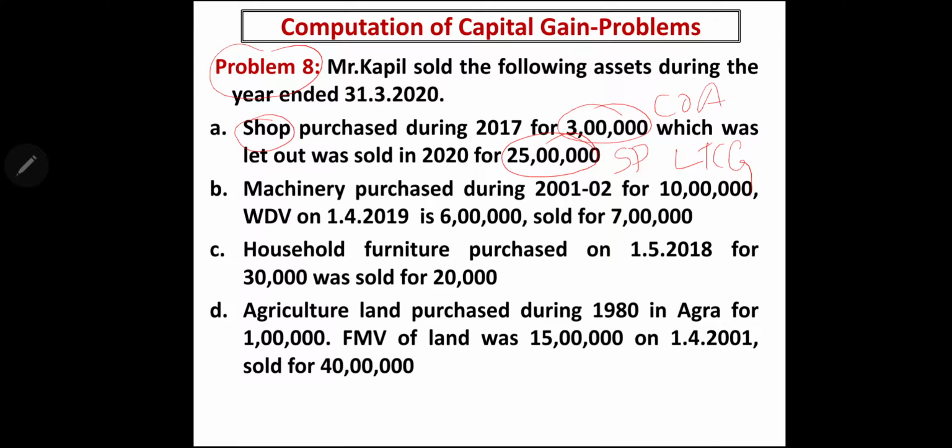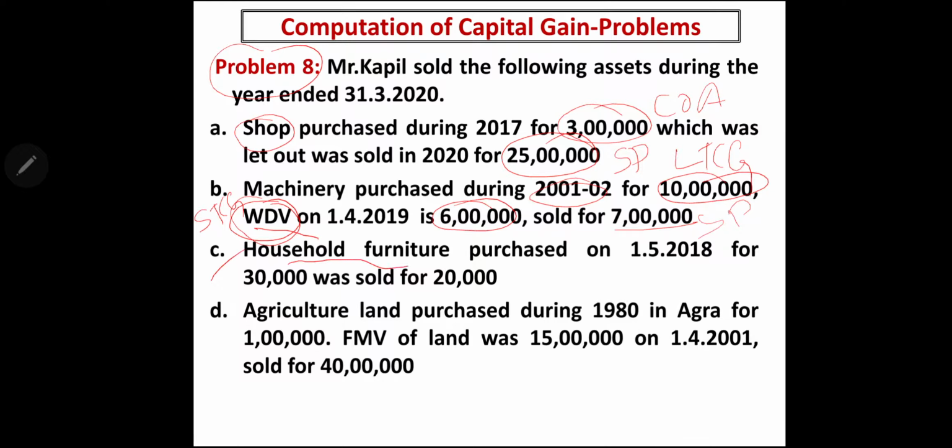Second is machinery purchased during 2001-02 for 10 lakh. Written down value on 1/4/2019 is 6 lakh. Sold for 7 lakh. Selling price is 7 lakh, less cost of acquisition, which is the written down value. We shouldn't take this 10 lakh. Instead, we should take the written down value because this is a depreciable asset and the rule of written down value applies. And we should always consider this as short-term capital gain only, irrespective of when it is purchased.